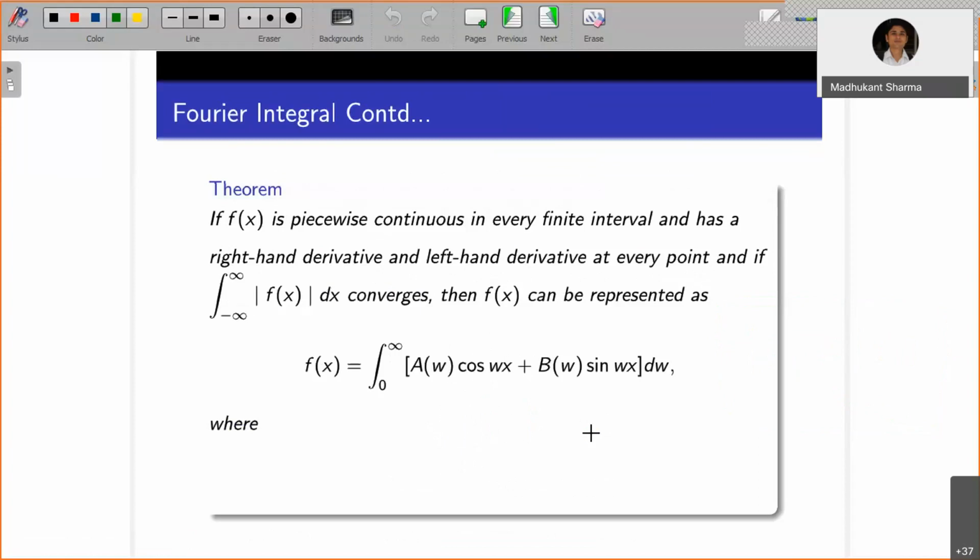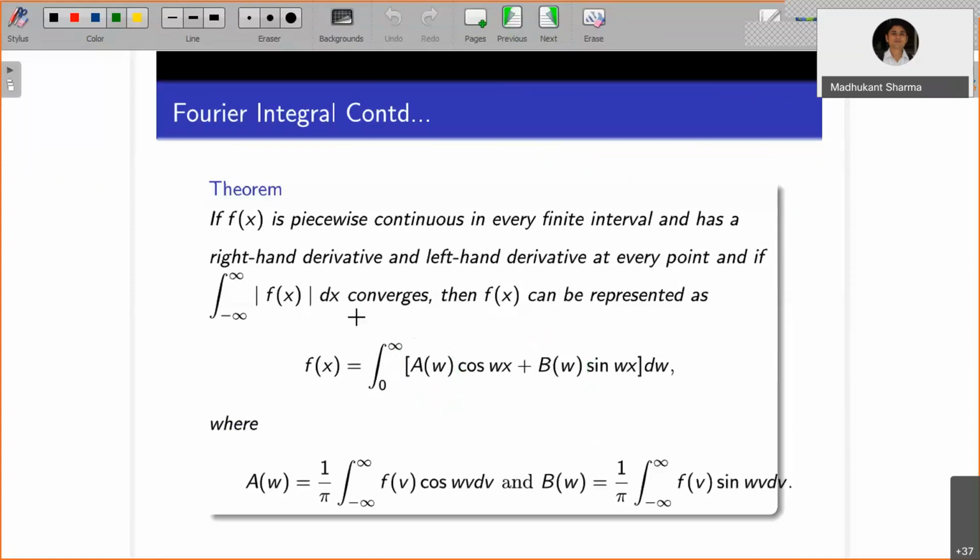So certainly the constant term in the long run is going to disappear. Instead of a_n, now we have a(w), and instead of b_n, now you have b(w), and the integral is over 0 to infinity, where this a(w) and b(w) are given by the corresponding cosine integral and sine integral. So that is going to be 1/pi times the integration from minus infinity to infinity of f(v) cos(wv) dv, and b(w) is the sine integral.